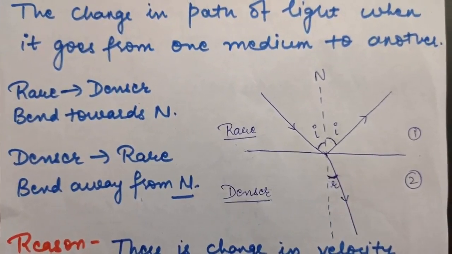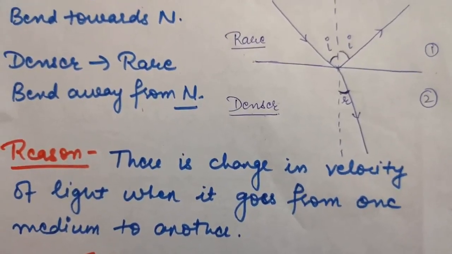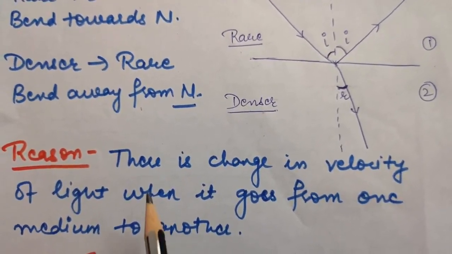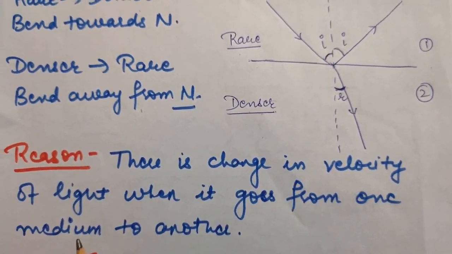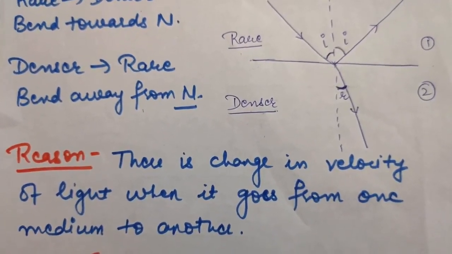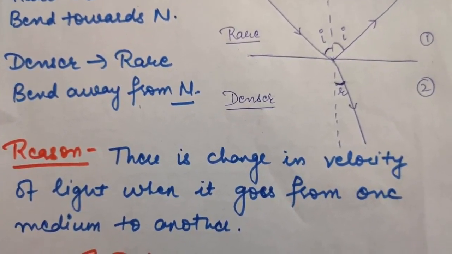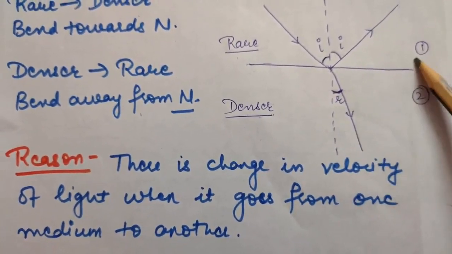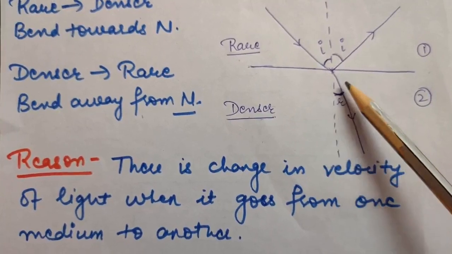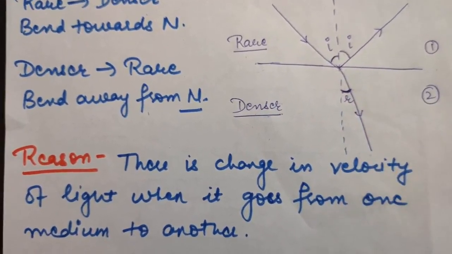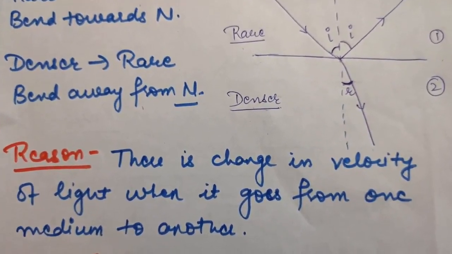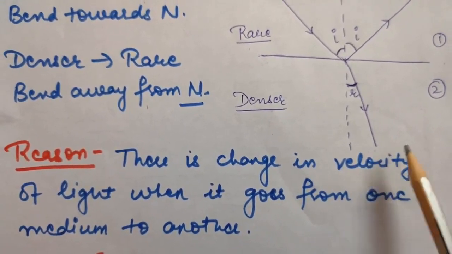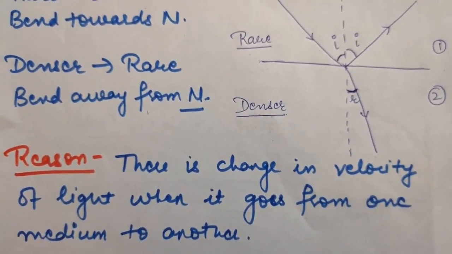Now the question arises, why does this happen? The reason for refraction is that there is a change in velocity of light when it goes from one medium to another, and therefore refraction takes place. Whenever a light ray goes from one medium to another, there is a change in its velocity, due to which this bending is taking place towards the normal or away from the normal.